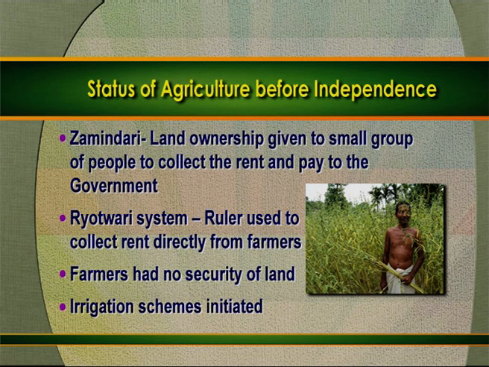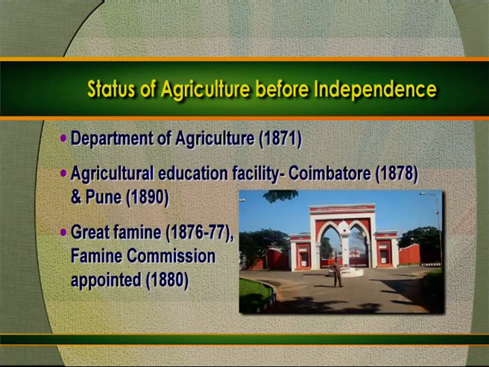In the Zamindari system, they created a small group of people who had ownership of the land. They used to collect the rent from the individual farmers. In the Ryotwari system, the ruler used to collect rent directly from the farmers. With this effect, the farmers did not have much interest in land development for agriculture. In the British period, some irrigation schemes were also initiated in the river deltas for raising additional revenue for the British government. Then a number of good initiatives were also taken at that time.